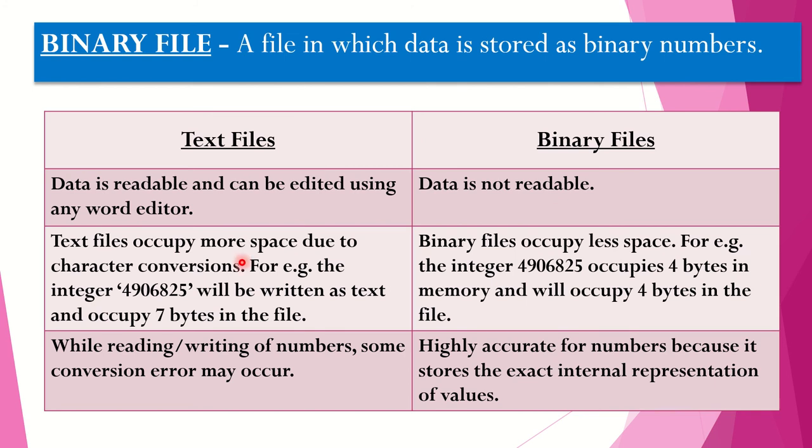In the case of text files, if you see here, an integer like this will be written as text in ASCII format. So every digit will occupy 1 byte, and hence the entire integer will occupy 7 bytes in the file. So text files occupy more space. Binary files, on the other hand, occupy less space. The same integer will occupy 4 bytes in memory, and it will also occupy 4 bytes in the file.